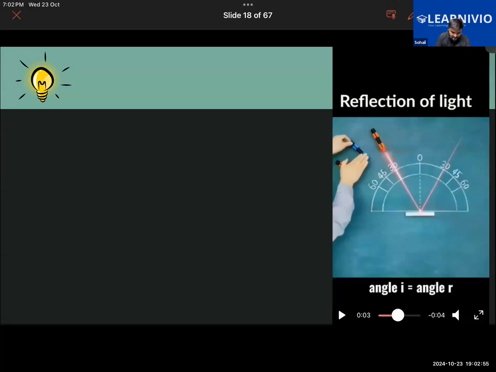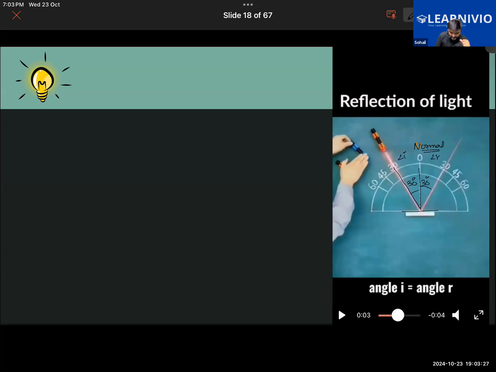Now this 0 degree that is shown here, assume this as the normal, because it is perpendicular to the surface of the mirror here, and this is forming a 30 degree angle with the normal. A 30 degree angle is formed, and the angle of reflection is also 30 degrees. So angle I is equal to angle R, isn't it?